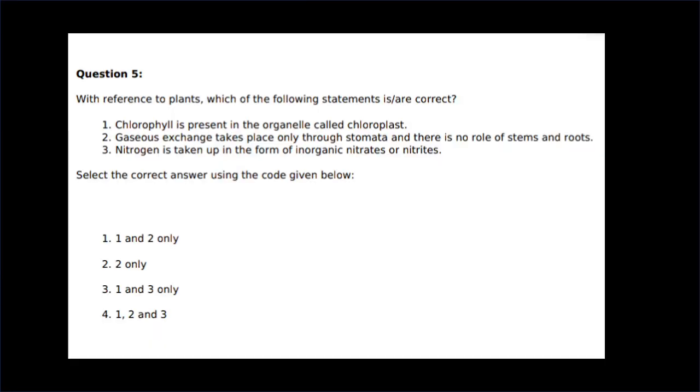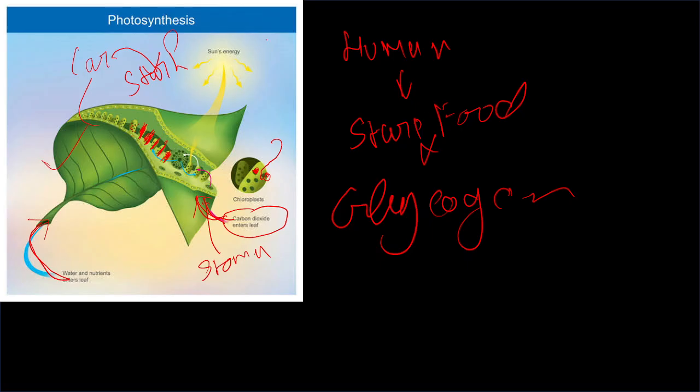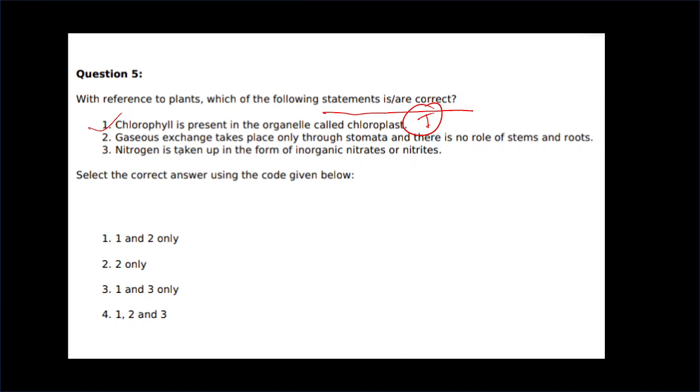Now, with reference to the plant, which of the following statements is correct? Option first, chlorophyll is present in the organelle called chloroplast. You can see in the previous image that chlorophyll is present in chloroplast. Means that statement is true.